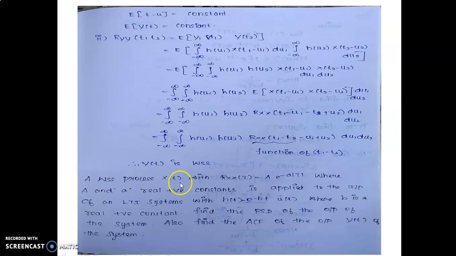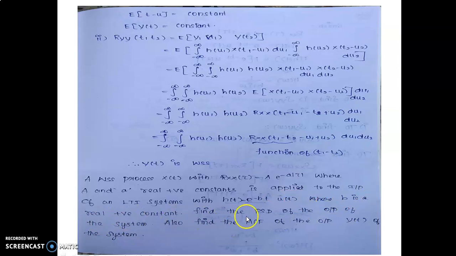A WSS process x of t with R_xx of tau equal to a into e power minus a modulus of tau, where a is a real positive constant, is applied to the input of an LTI system with h of t equal to e power minus bt into u of t, where b is a real positive constant.